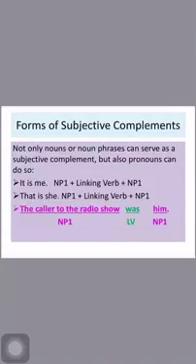So the subjective complement in pattern 2B could be either a noun, a noun phrase, or even a pronoun. So different forms of the subjective complement.